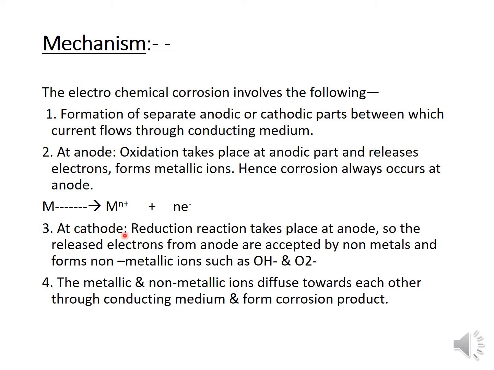At the cathode, a reduction reaction takes place, and the cathode gains the electrons released at the anode. The cathode is generally a less reactive metal. The metallic and non-metallic ions diffuse towards each other through the conducting medium and form a corrosion product.